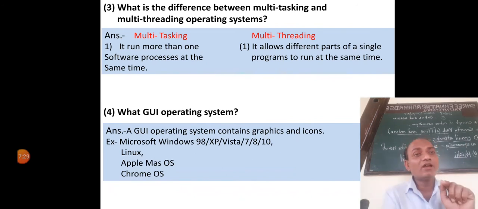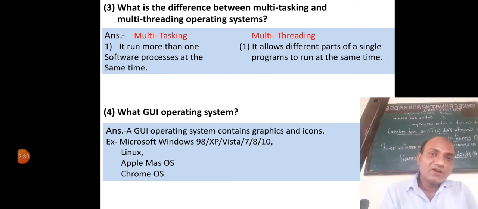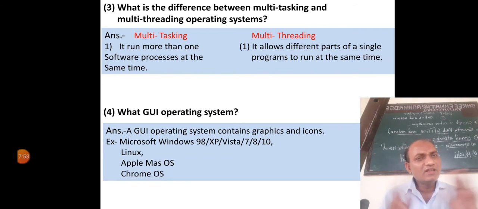If we click on those pictures, the program will open, so they are called icons. Examples are Microsoft Windows 98, XP, Vista, Windows 7, 8, 10, Linux, Apple Mac operating system, and Chrome operating system. Today's operating systems are all GUI operating systems.